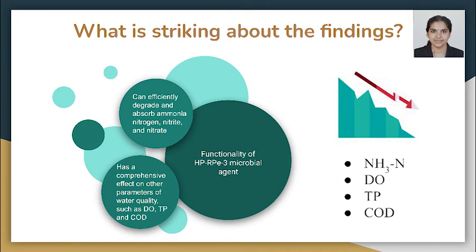More surprising than this is the fact that this compound can actually remove ammonia nitrogen and also has a comprehensive effect on other parameters of water quality such as dissolved oxygen, total phosphorus, and chemical oxygen demand. After the treatment with microbial remediation technology, the ammonia nitrogen, COD, and total phosphorus decrease along the river.